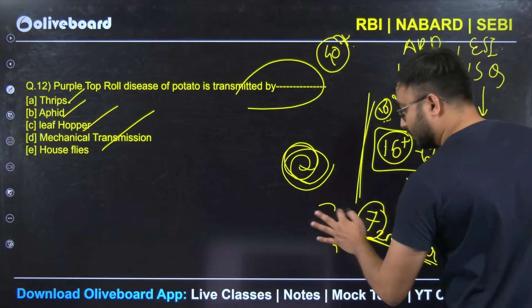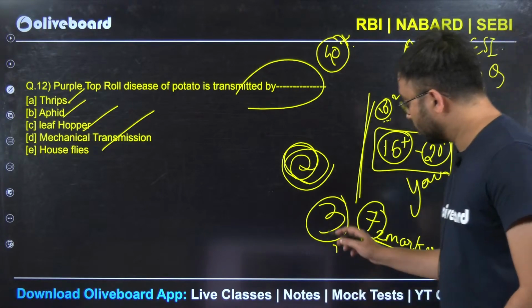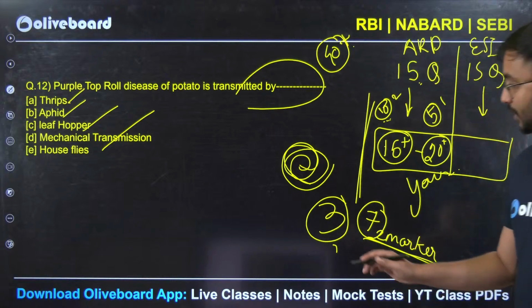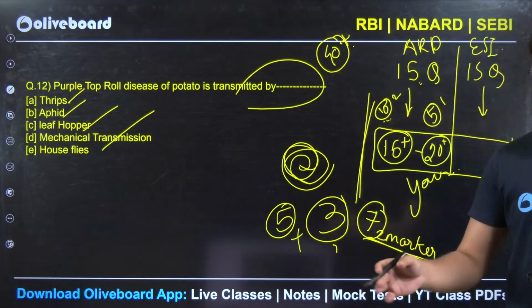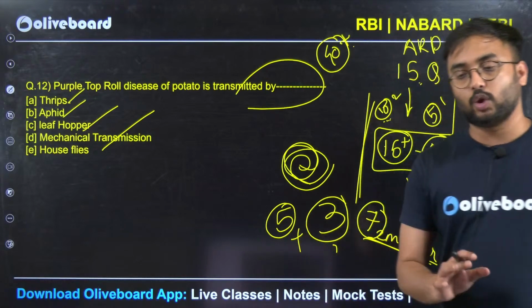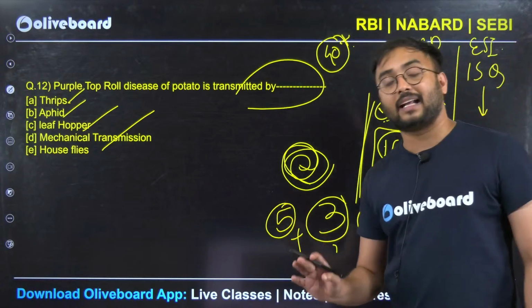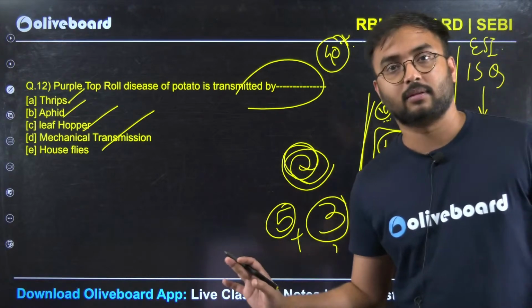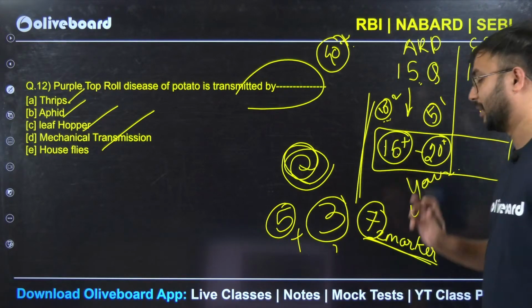Suppose you solved 3, now how many questions are left? 7 questions are left from the 10 questions for 2 marks. So what do we have to do? Out of the 7, solve 5 more, and make sure these 5 are the ones having the highest accuracy from that 7. So understand one thing here: solve more than 7, and you will automatically get 15 plus.